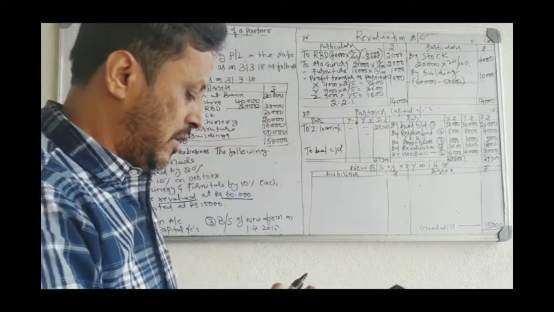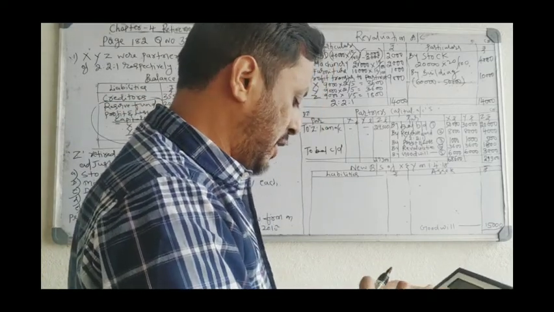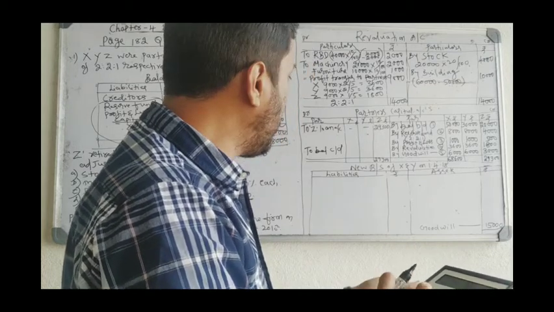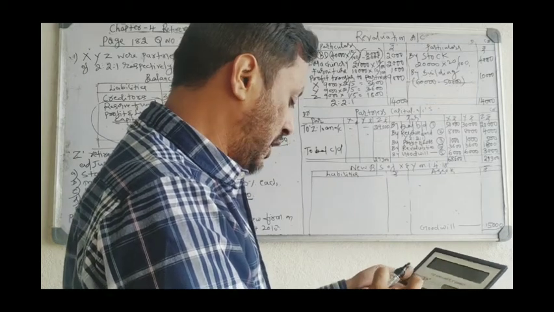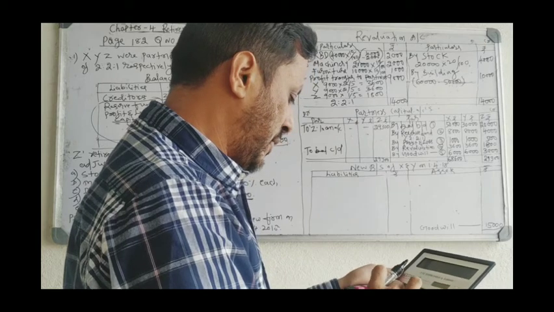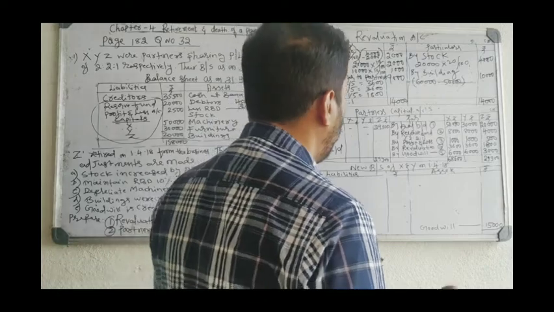Y: 30,000 plus 8,000 plus 1,000 plus 3,600 plus 3,000 plus 6,000 is 48,600.